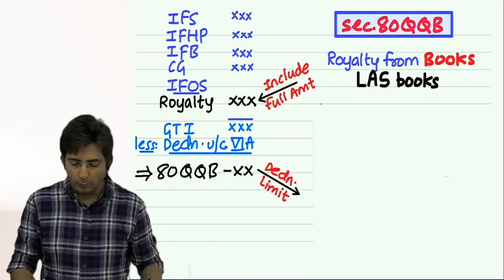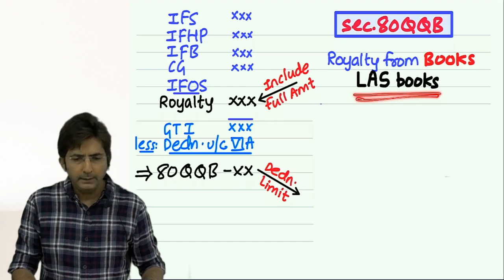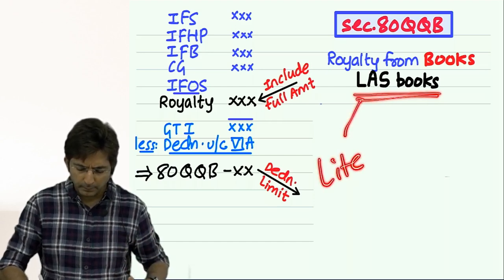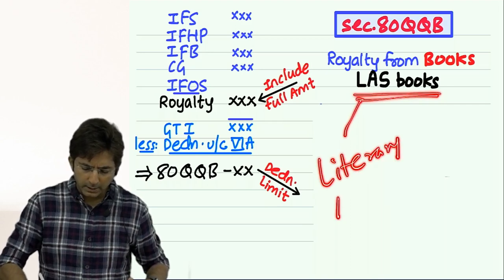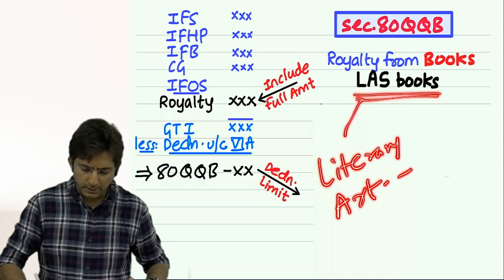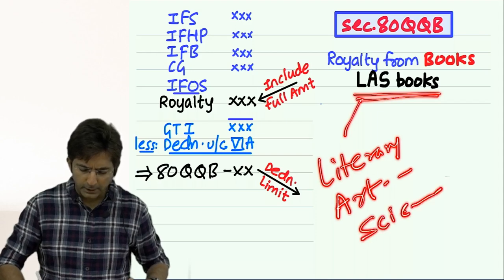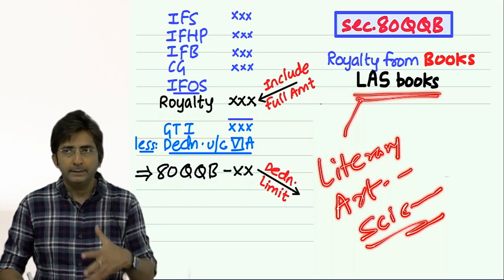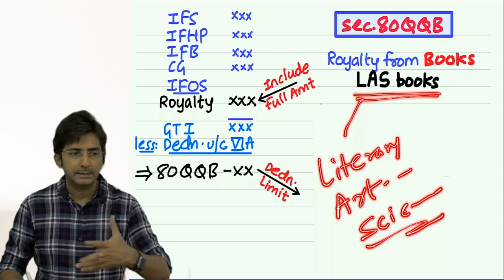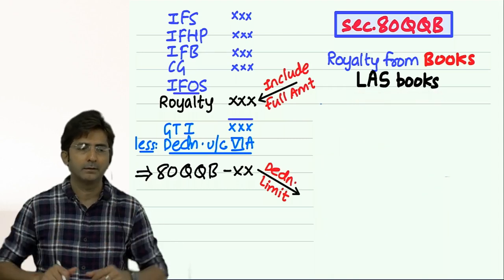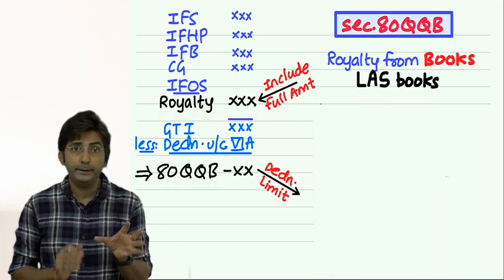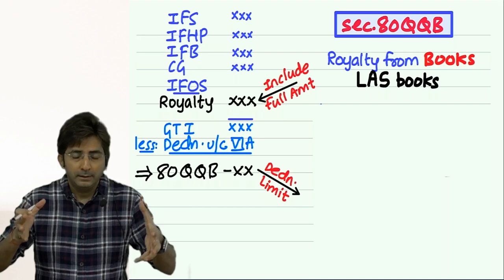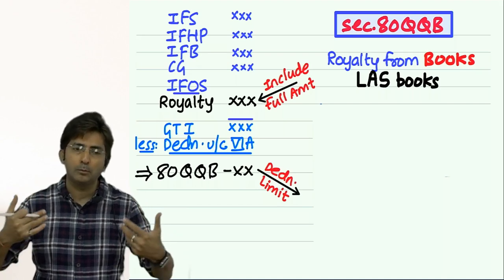And you know what kind of books it should be? It can be any books. It can be books of literary nature, artistic nature, scientific nature. And in fact, in literary, artistic, scientific, all varieties are covered. You might feel, oh, only three types of books. See, these are three categories. In these three categories, all types of books are covered.